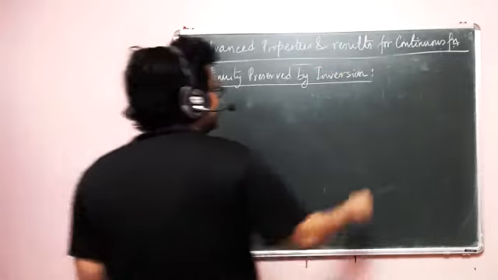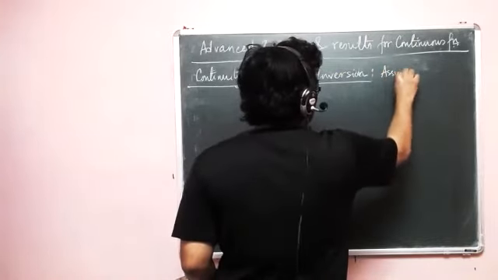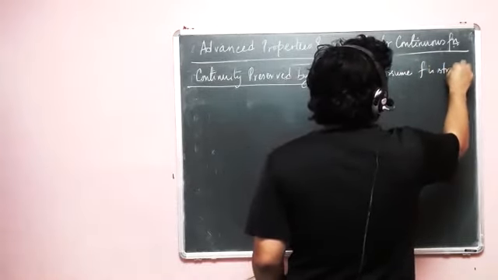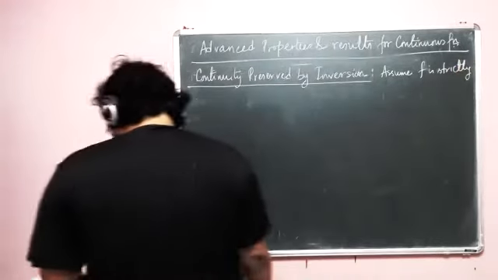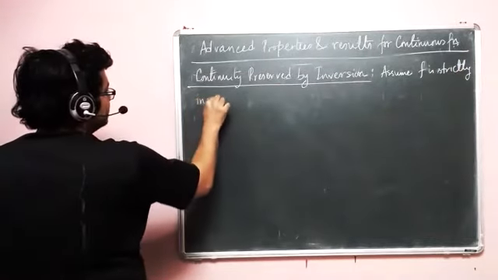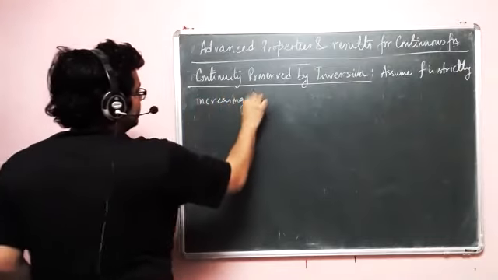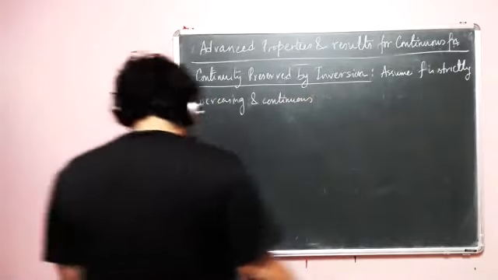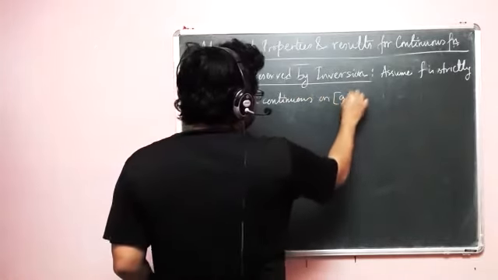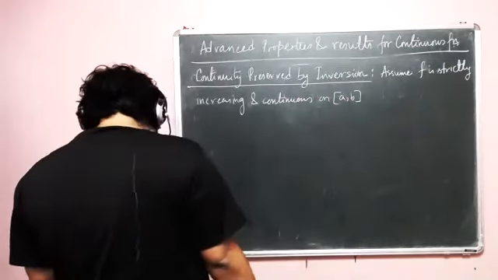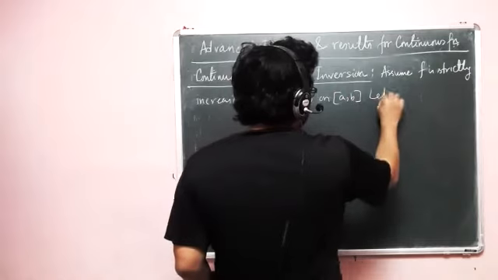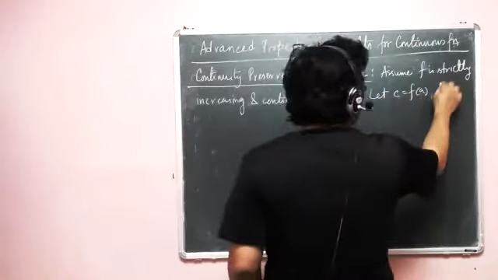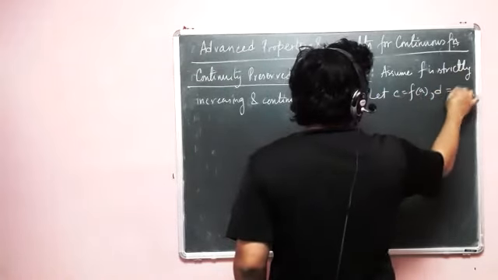All right. So assume f is strictly increasing and continuous on the closed interval [a, b]. Let c equal to f of a, and d equal to f of b.